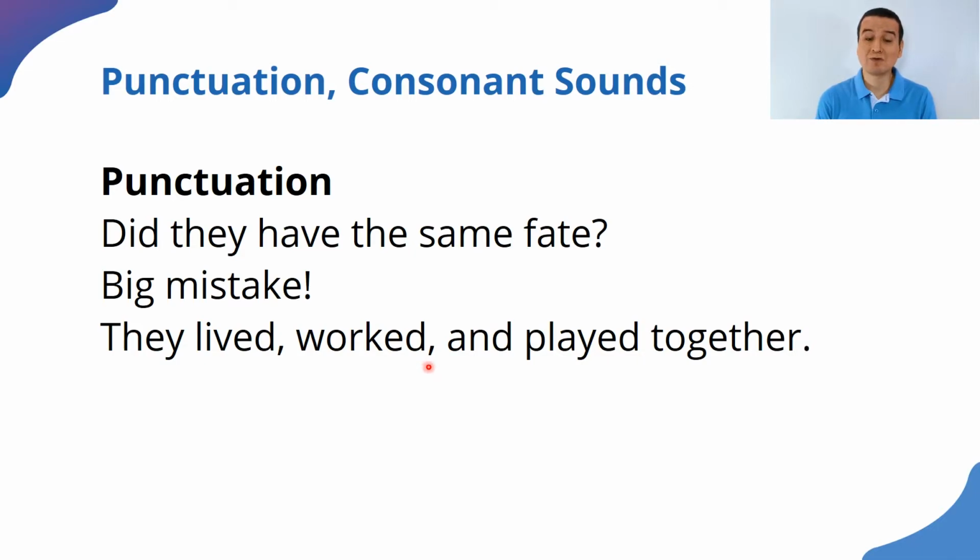We use a comma before the word and in a series of three. I personally use it when we're connecting phrases, let's say, they lived together, comma, worked together, comma, and played together, because we're using phrases, not individual words. I always use it there.